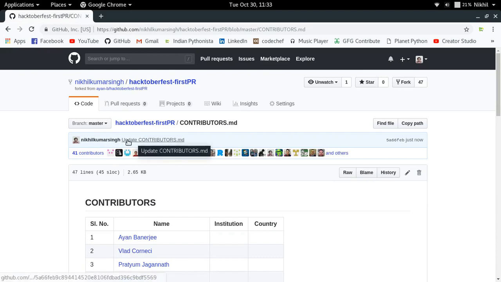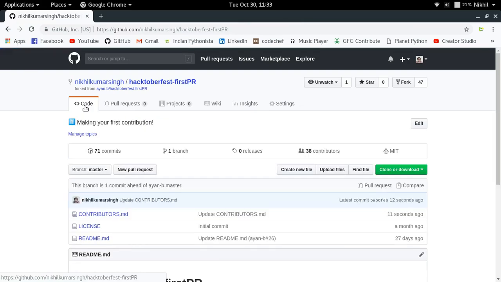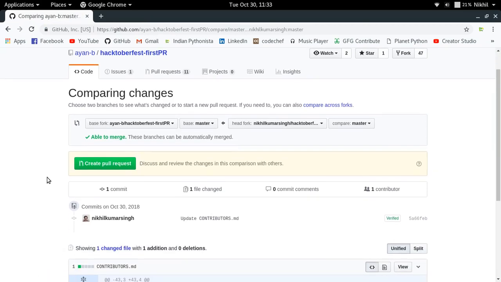I just did a change. I updated the contributors.md, and now it's time to raise a PR. So how do we raise a pull request? You just click on new pull request, and now something like this happens. They're trying to compare the changes, and it is saying that it is able to merge, which means that when my branch master of my git repo will be merged with their branch master of their git repo, then no merge conflict will happen, and that is good.